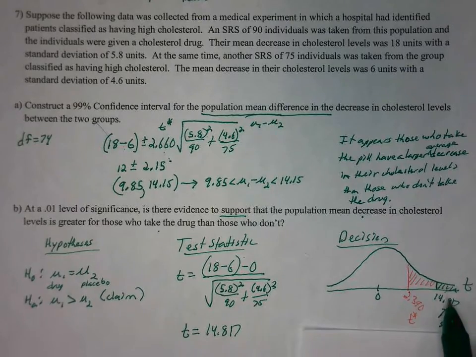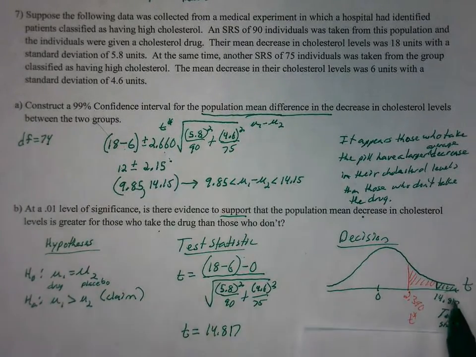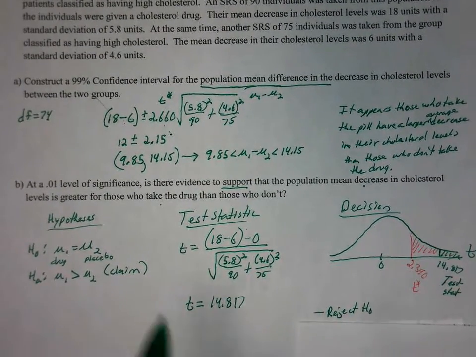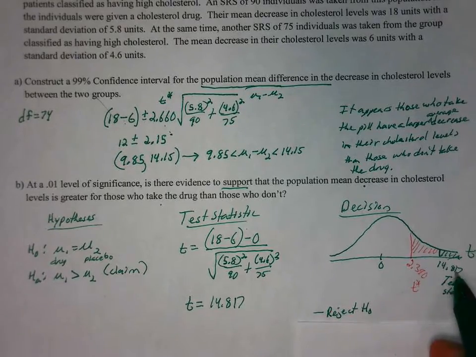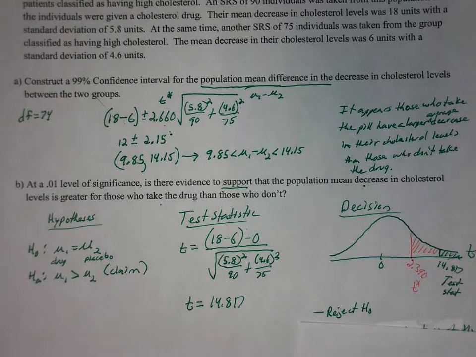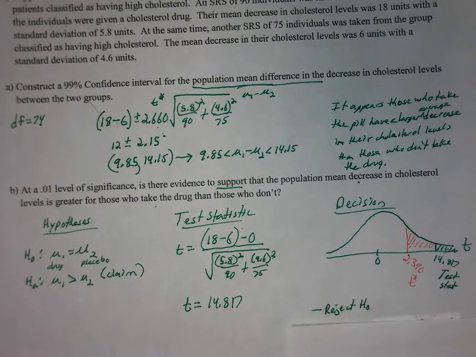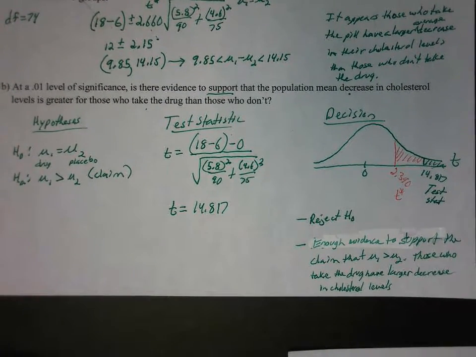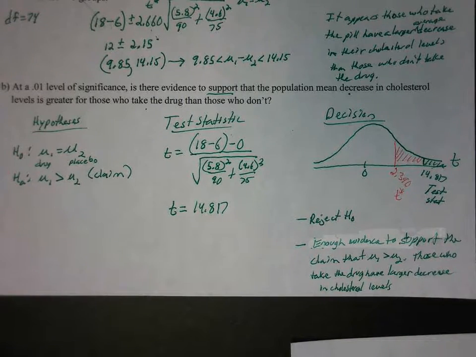And we can see our test statistic is way out to the right of that, which is telling us, as far as our decision for H0 goes, we're going to reject H0. So if mu1 really equaled mu2, to get this result, a test statistic of 14.817 would be very unusual, which tells us that mu1 equals mu2, our assumption, was probably a faulty assumption, which means that we can support the claim. So there's enough evidence to support the claim that mu1 is greater than mu2, so it appears those who take the drug have a larger decrease in cholesterol levels than those who don't take the drug.